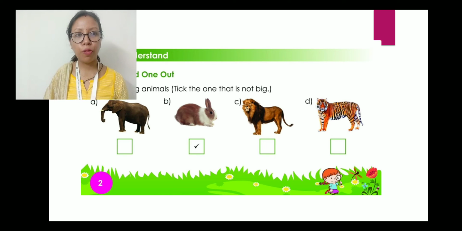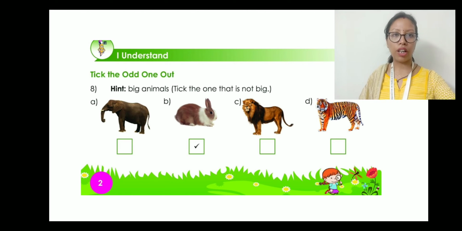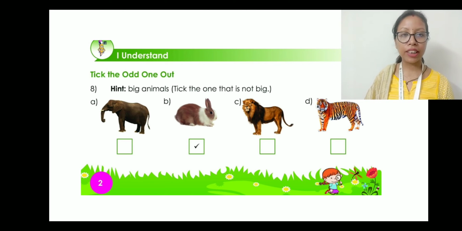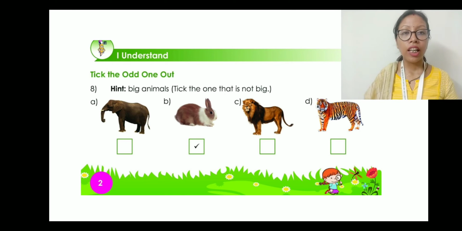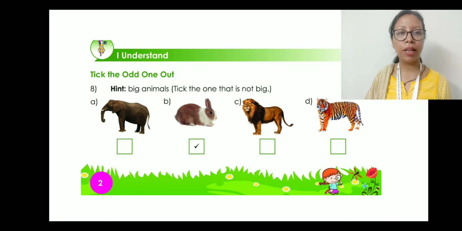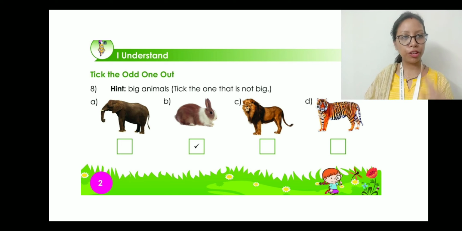Now let us come to the workbook. So here we have tick the odd one out. Number 8 is given. Hint, big animals. Tick the one that is not big. So we have the elephant, the rabbit, the lion and the tiger. Now elephant is a big animal, lion is a big animal and tiger is also a big animal. But rabbit is not a big animal, it is a small one. Therefore, a rabbit is the odd one. So you have to tick mark the rabbit.